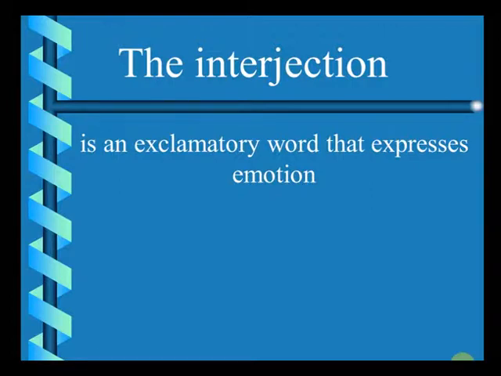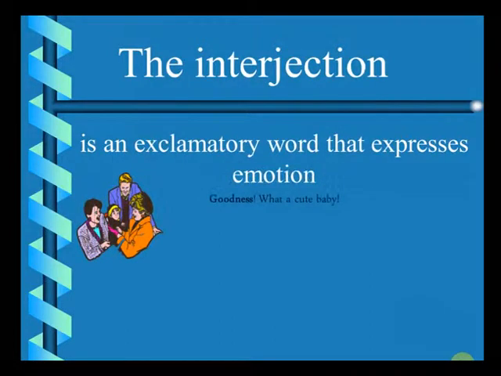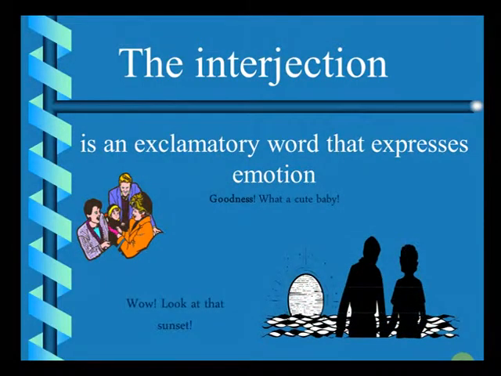If you just say "we've won the match", that does not express that emotion. Placing a word like "hurrah" expresses that emotion in a better manner. And as I said, you should always have an exclamation mark coming after "hurrah". Oh, we lost the match. Ouch, I've been hurt. Hey, you are here. So all of them are examples of interjection words. Goodness, what a cute baby. Wow, look at that sunset.